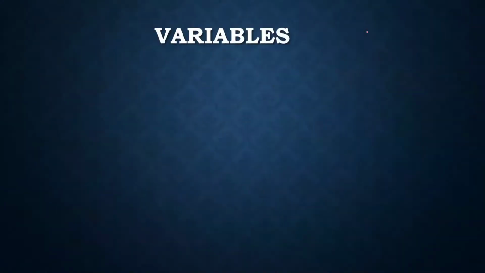Let's move on to the variables. Variables are reserved memory locations to store values. Based on the data type of a variable, the interpreter allocates memory and decides what can be stored in the reserved memory. Therefore, by assigning different data types to variables, you can store integers, decimals, or characters in these variables. Python variables do not need explicit declaration to reserve memory space.